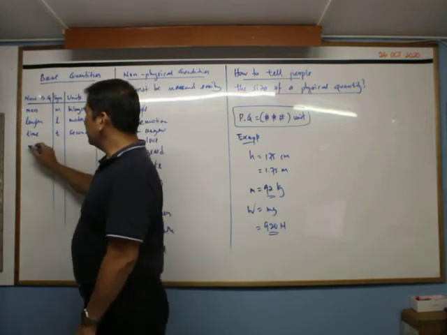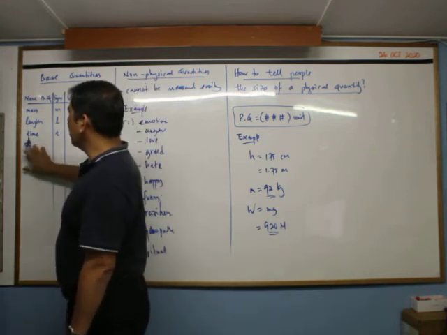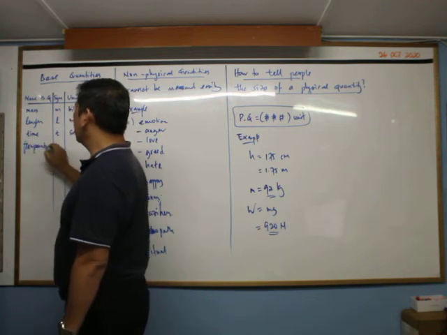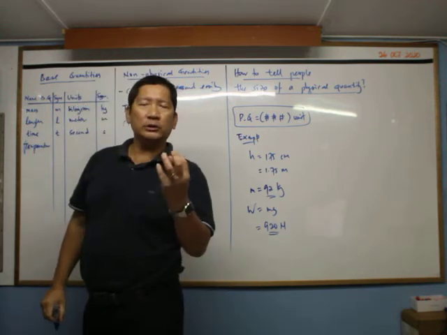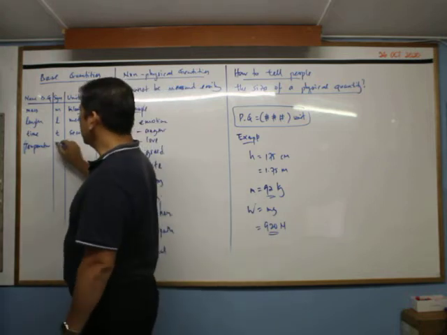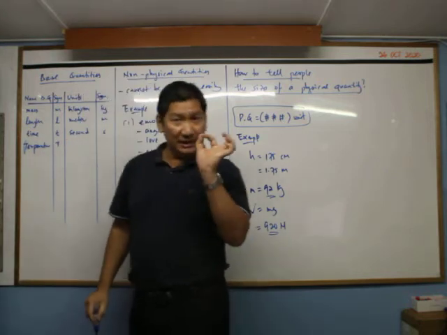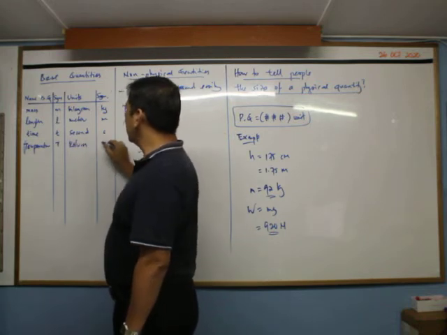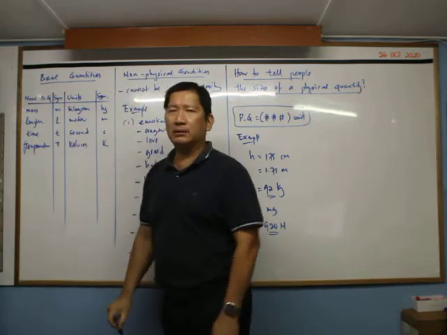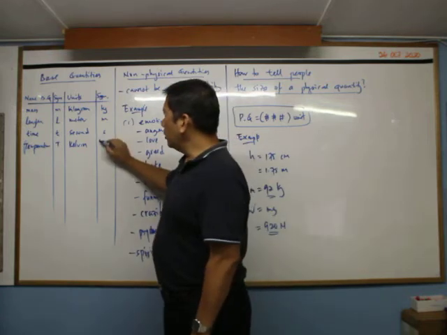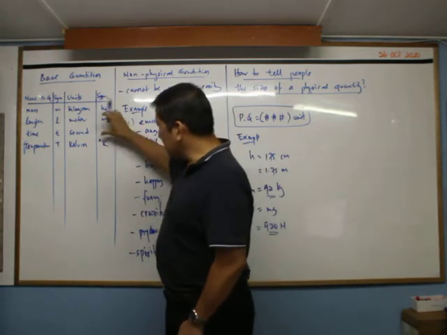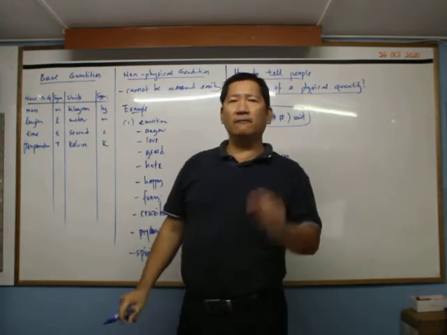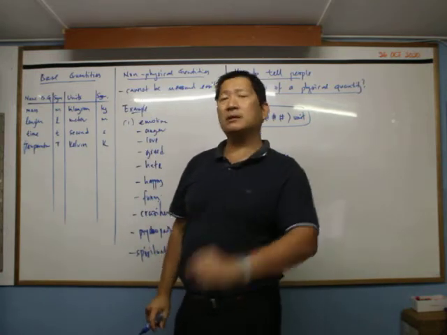And then the next one will be electric current, or temperature. Sorry, temperature first. Okay, our temperature will refer to thermodynamic temperature, and the symbol is T. Sometimes we use theta, and then the unit will be Kelvin. Okay, and the symbol will be big capital letter K. There is no degree. You don't have that symbol, only Kelvin. Alright? You have that degree symbol only for Fahrenheit and also Celsius.